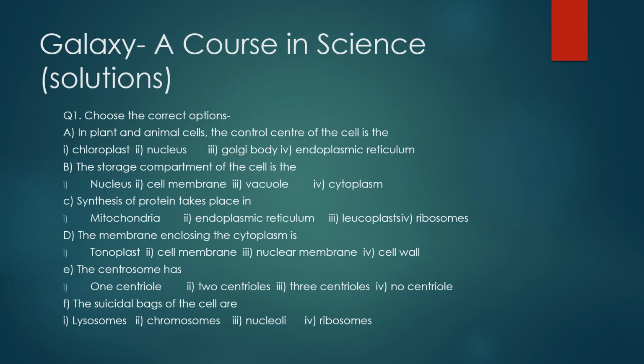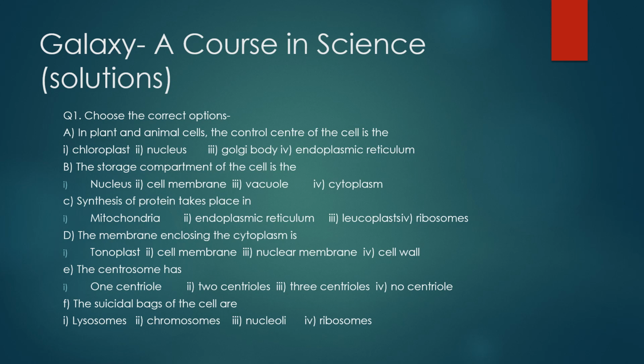So the first question of our chapter Cell is choose the correct options. You are provided with a few statements along with their possible four options and you have to choose which one is the appropriate one or which one is the correct one. Okay. So our first statement given is in plant and animal cells, the control center of the cell is the.